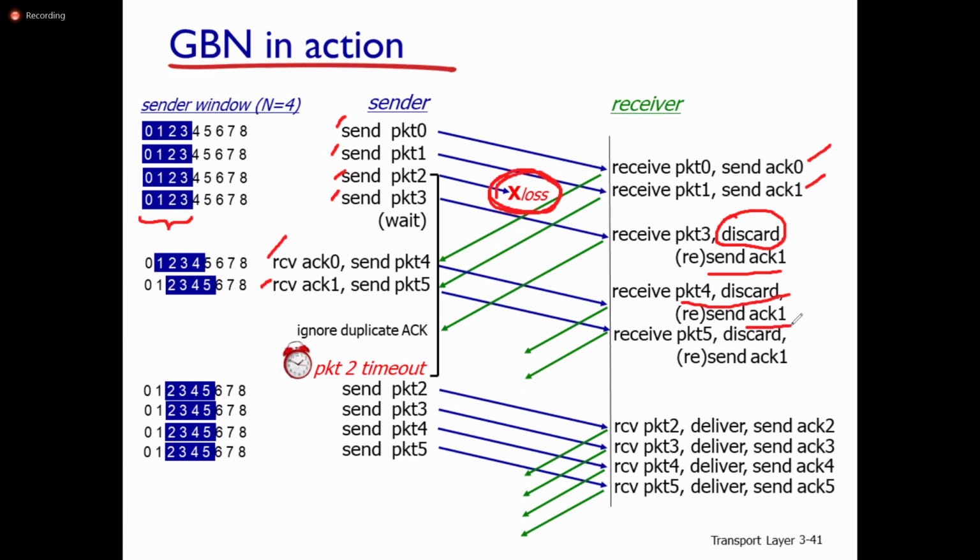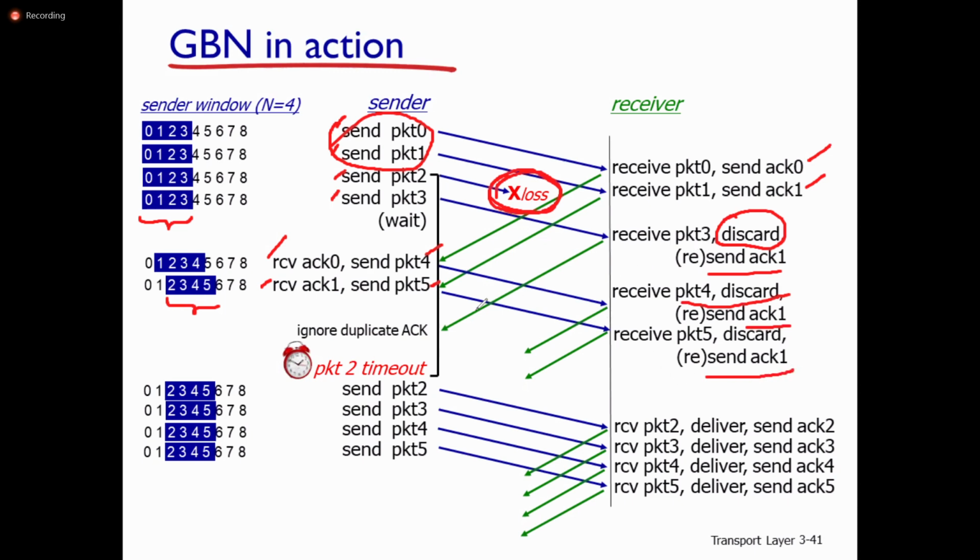Packet 2 is missing. If the receiver sends acknowledgement for packet 1 again and again, the indication is that packet 2 is not received. Because 1 and 2 are acknowledged, the buffer consists of 2, 3, 4, 5. The sender will transmit packet 4 as well as packet 5. Even though packets 4 and 5 are received at the receiver side, because packet 2 is not received, the receiver simply discards packets 4 and 5 and resends acknowledgement 1.